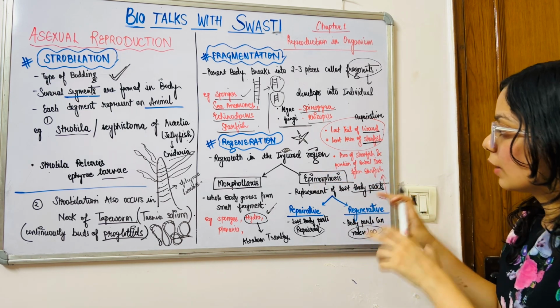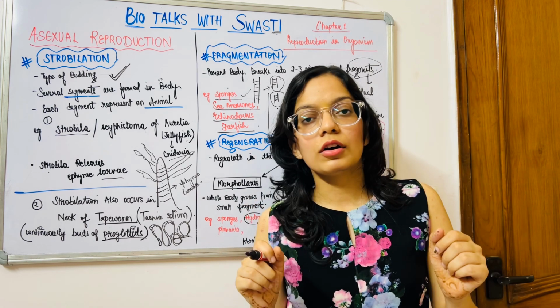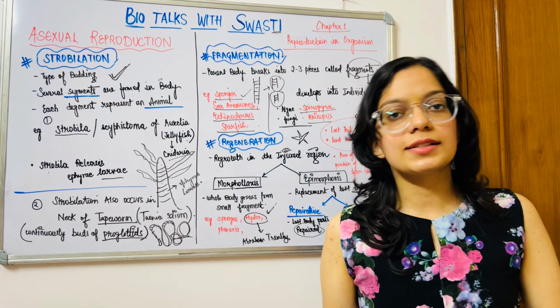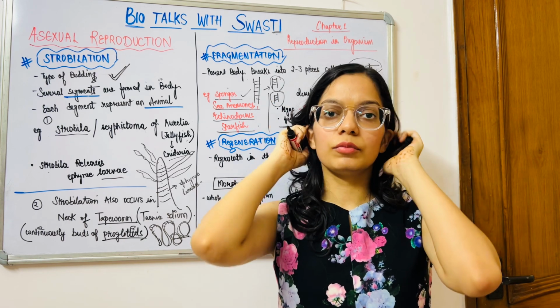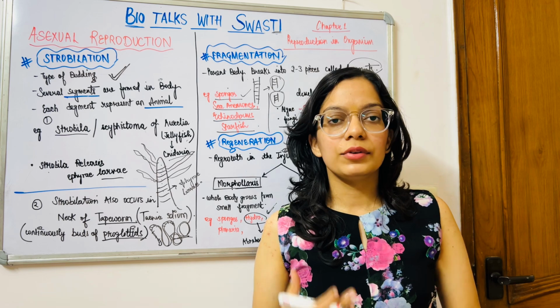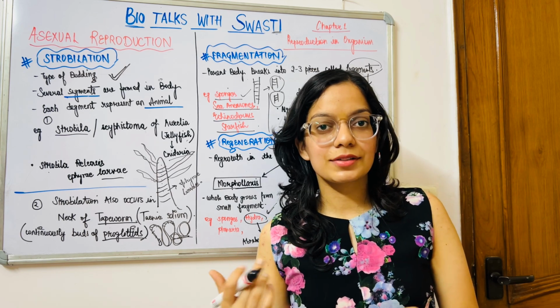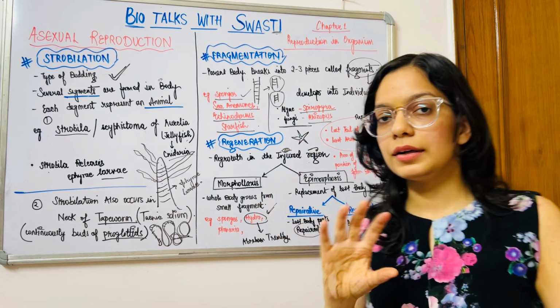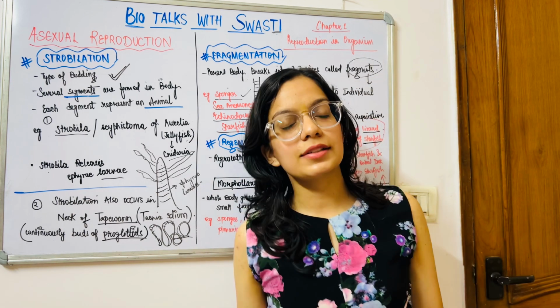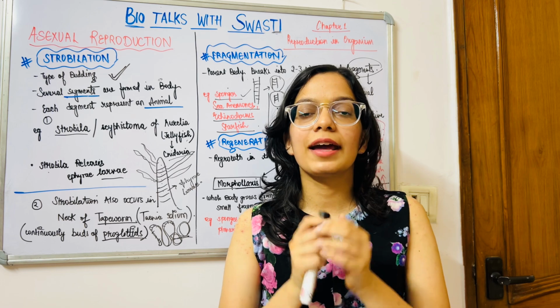So you have to remember this, because in the junior classes we do not study all this. We only study what is regeneration, what is fragmentation, but as we move forward we have to remember the examples. These are a little bit complicated, so that's why. So let's sum up this lecture. This was a very short lecture and I would like to sum up.